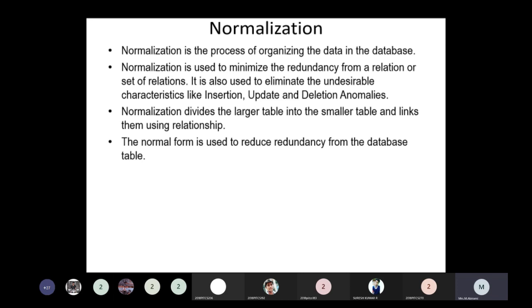Each student's data is stored in a single database object called a table. So first semester, second semester, till eighth semester, all the data are stored in a single table.